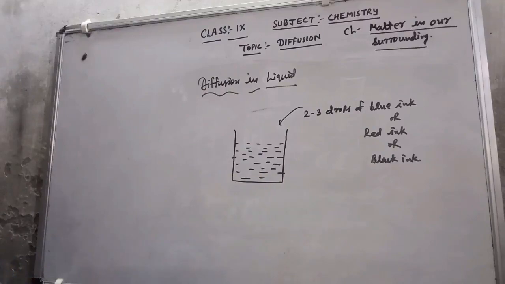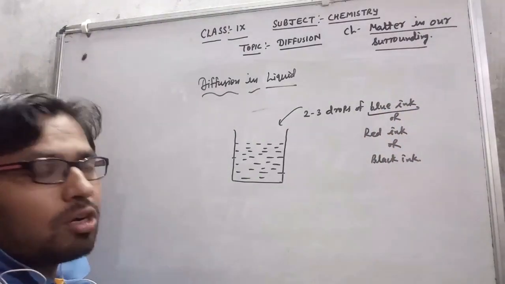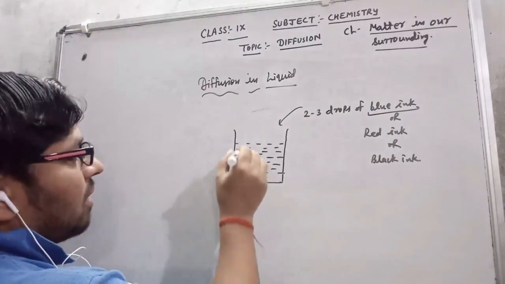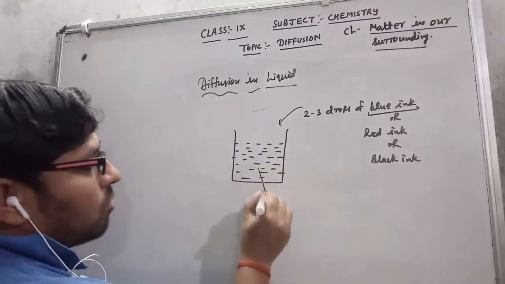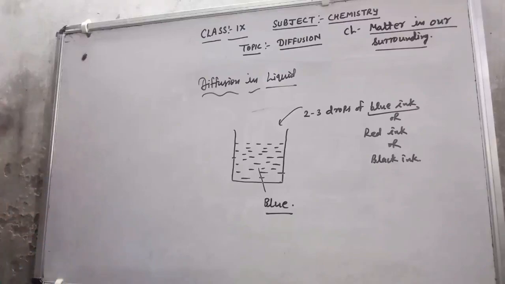The other example you can see: suppose I am going to add the blue ink. If I add the blue ink to water, what will I see? The color of the water becomes blue. Why does this happen?